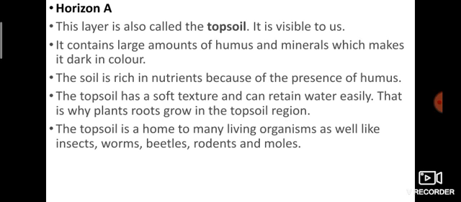When the rainy season comes, those holes are filled with water, so it can't breathe. That's why the leeches and earthworms come out from the soil. The topsoil is a home to many living organisms as well, like insects, worms, beetles, rodents, and moles.